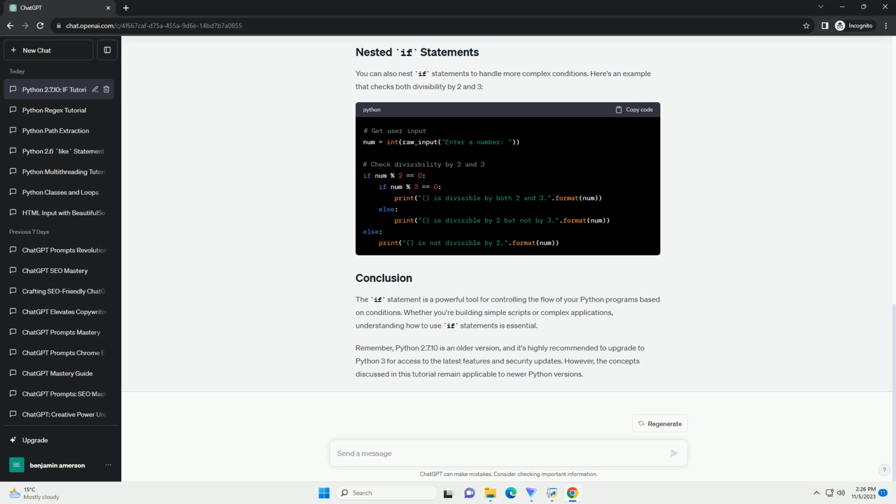The if statement is a powerful tool for controlling the flow of your Python programs based on conditions. Whether you're building simple scripts or complex applications, understanding how to use if statements is essential. Remember, Python 2.7 is an older version, and it's highly recommended to upgrade to Python 3 for access to the latest features and security updates. However, the concepts discussed in this tutorial remain applicable to newer Python versions.